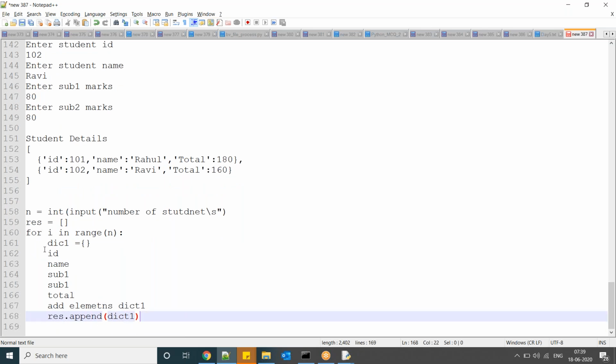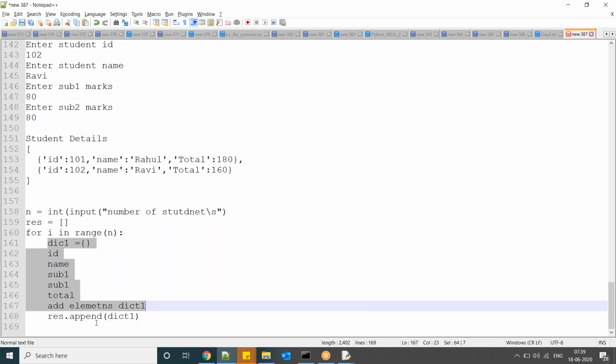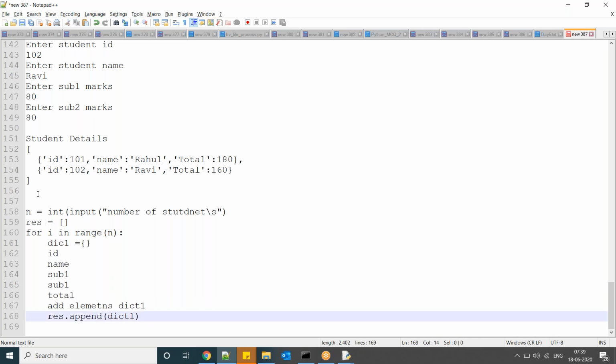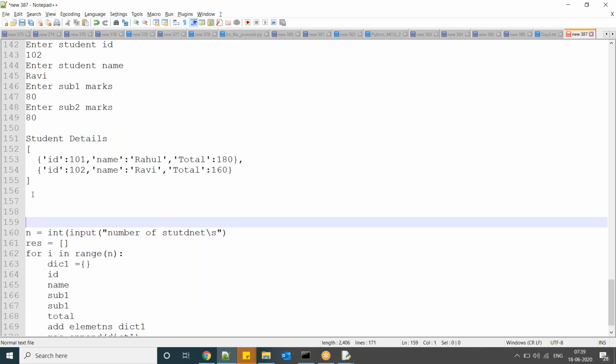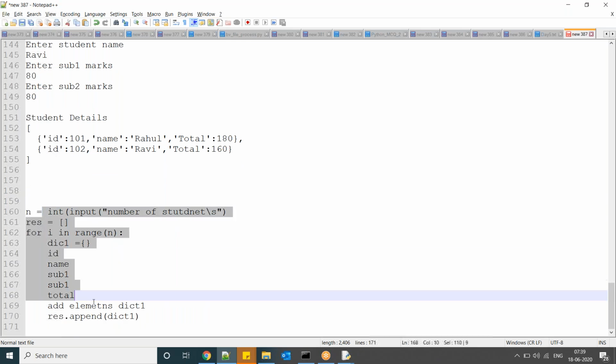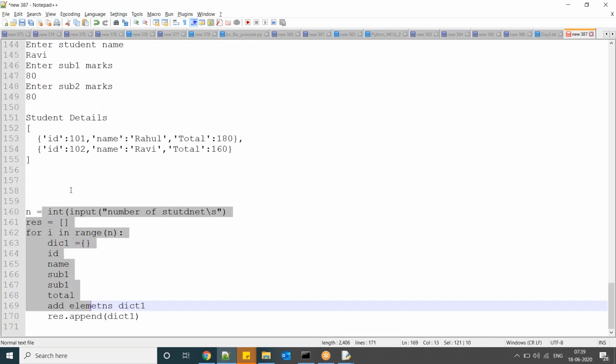You prepare a dictionary and append it to the list. In the second iteration, again create a dictionary and append it to the list. Using this, you can try to implement this code.